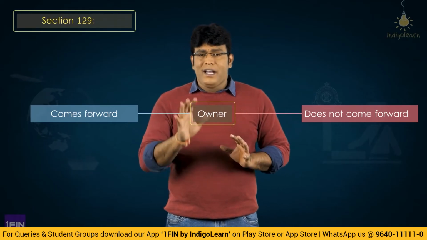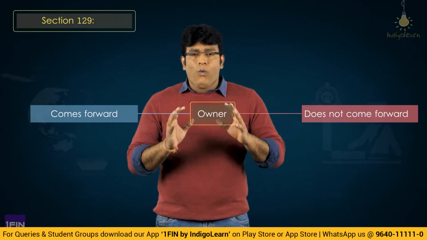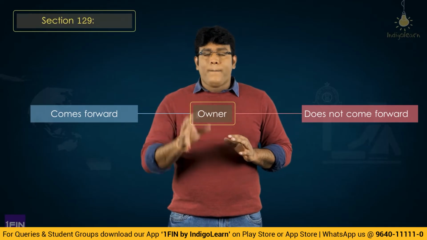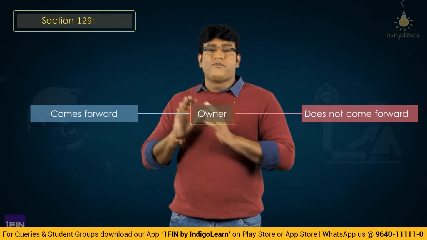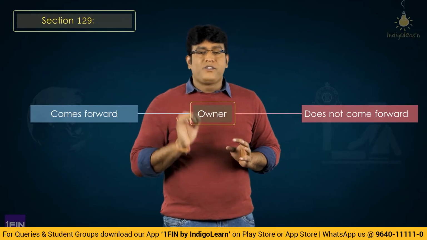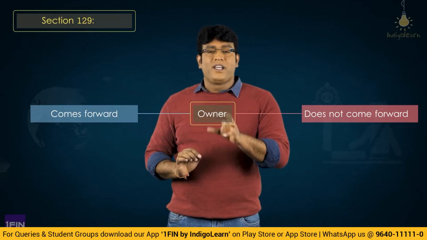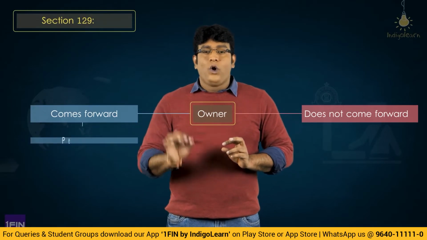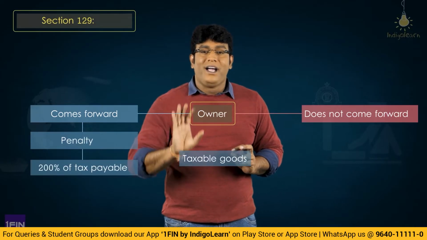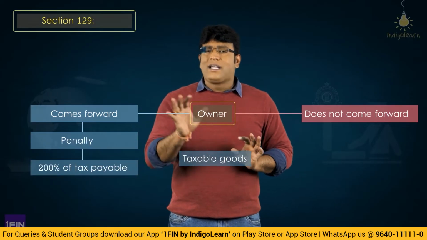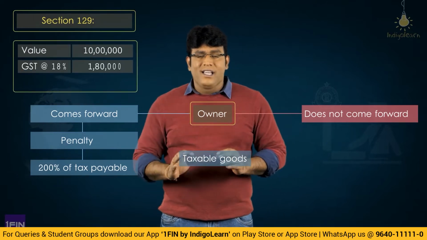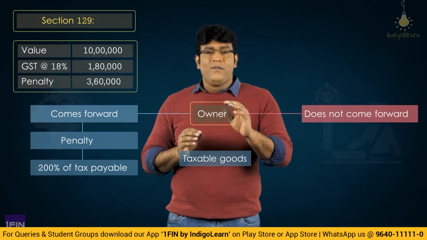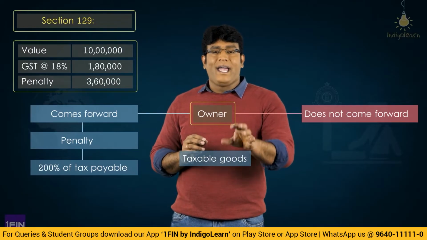So my dear friends, let me explain here very clearly what is the penalty provisions prescribed in the law, where they have specified that if the owner comes forward, then the penalty provision given in the law is 200% of the tax payable. Now what does that mean? Let's take an example. Value of the goods is 10 lakhs, GST is 18%, which is nothing but 1,80,000.